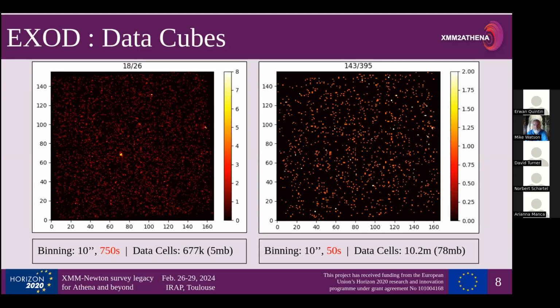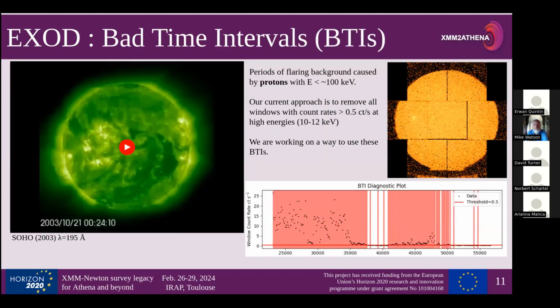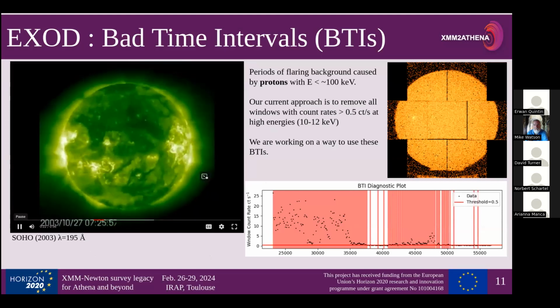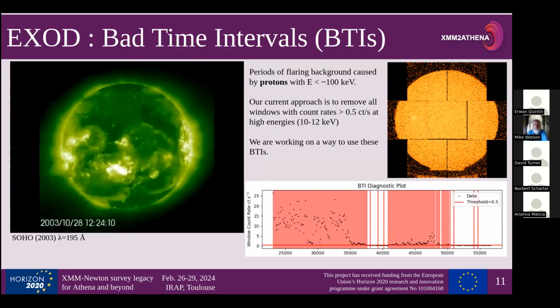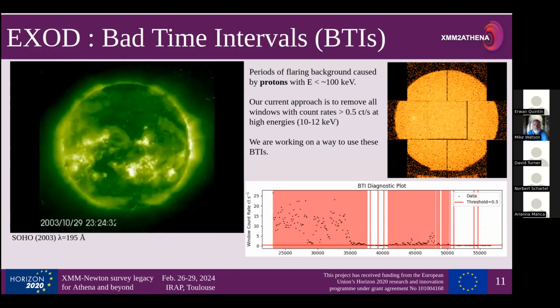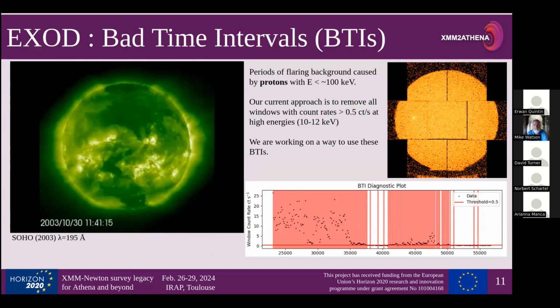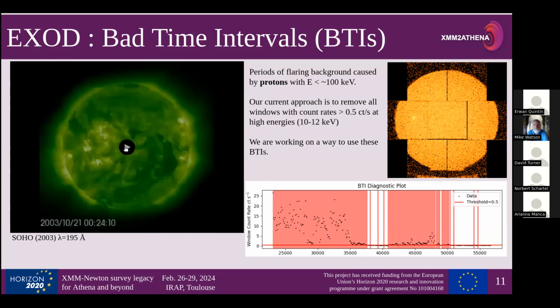Okay, so one of the things that I mentioned a little bit earlier was these good and bad time intervals. So if you can just click play on this video, I'll quickly explain where these are coming from. So essentially, these are caused by soft protons from the sun. So here's an observation from the SOHO Observatory from 2003 by NASA. And you can see this big old flare goes off, and then the whole detector was covered in all of these soft proton flares. So it's essentially analogous to this, except in XMM. And what ends up happening is when you have these bad time intervals is that it covers the entire field of view of the detector like this. And everything that you were able to see, well, now it's just smothered out.